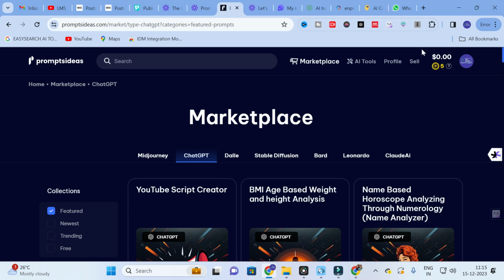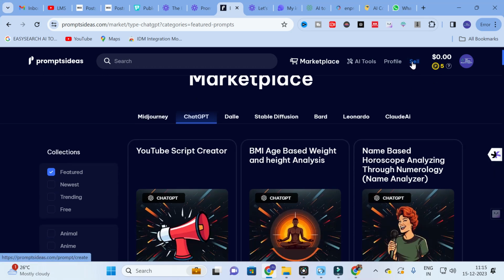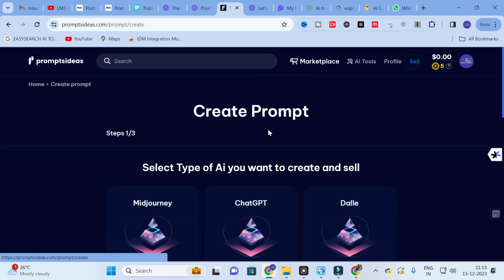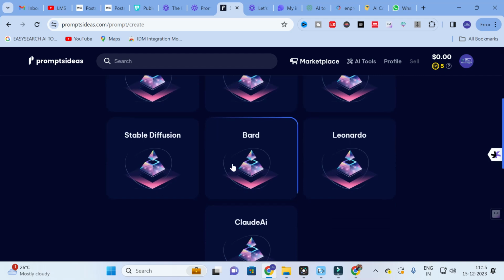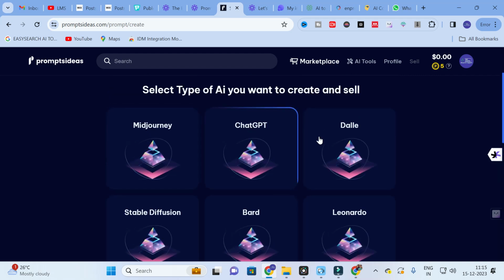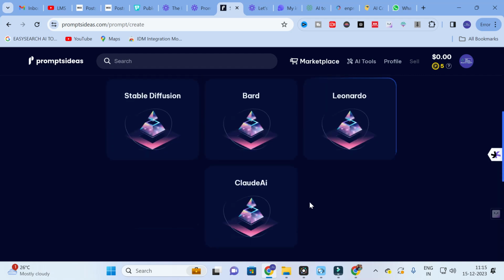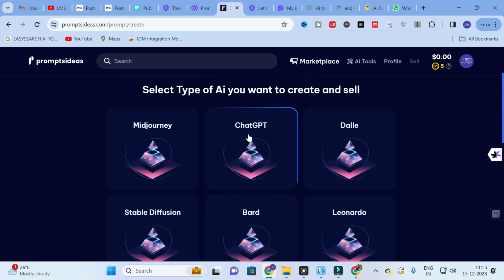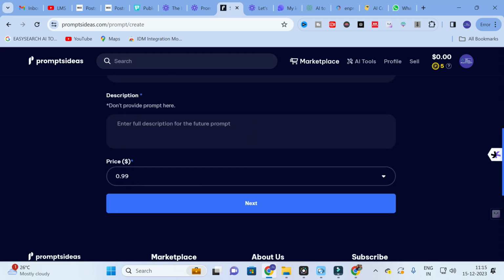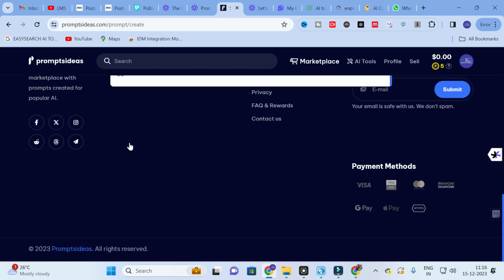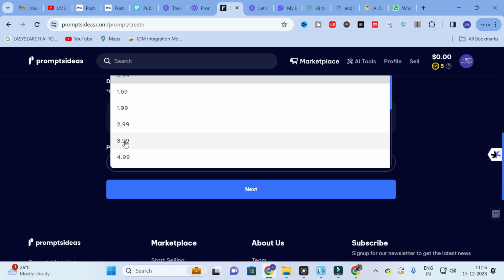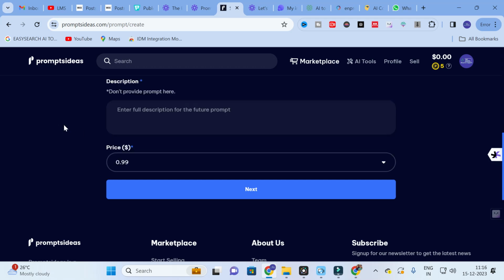After that, if you want to sell prompts, if you are wise in prompt generating, you can sell prompts also. In this you can click sell. Select the type of AI you want to create and sell. Here you can see Midjourney, ChatGPT, DALL-E, Stable Diffusion, Bard, Leonardo, Claude AI. You can select any one of these and create your own prompt, and you can fix the price for that particular prompt also. Here these are the options where you can fix the price. So you can also earn through these prompt ideas.